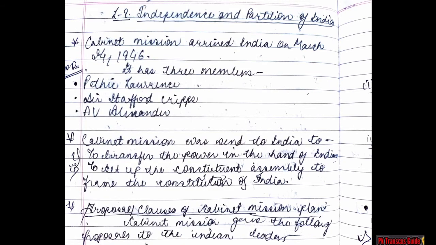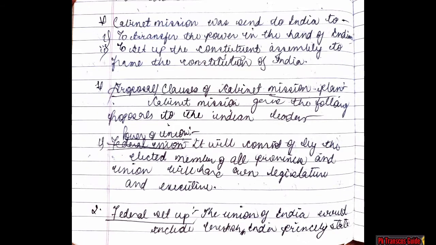Here the cabinet mission is not mentioned, but I have given and added for additional benefit and knowledge. So let's start. Cabinet mission arrived in India on March 24, 1946. It has 3 members, Patrick Lawrence, Sir Stafford Cripps, A. Alexander. Cabinet mission was sent to India to first point to transfer the power in the hand of Indian. Second, to set up the Constituent Assembly to frame the Constitution of India.